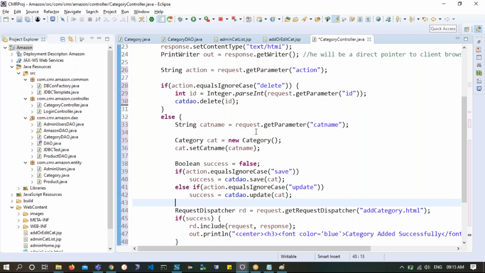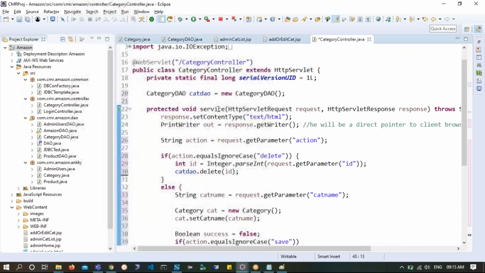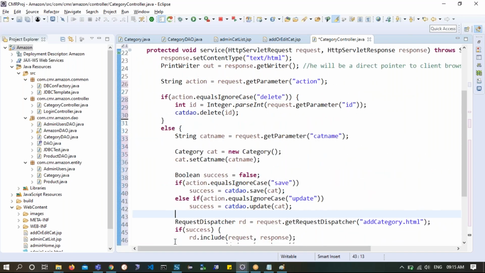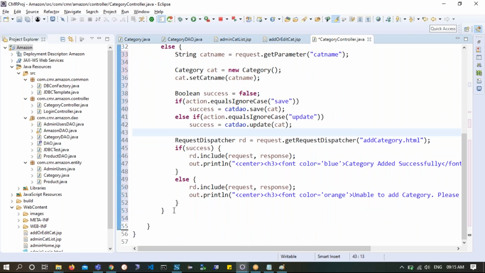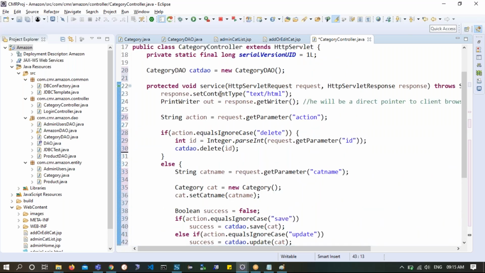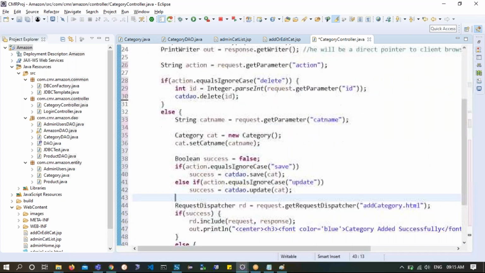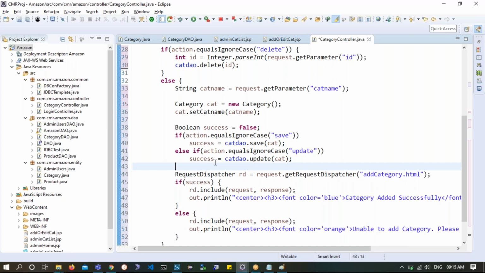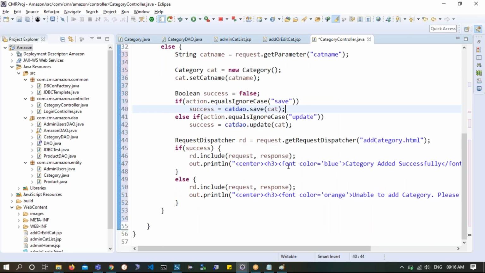In fact, many people have the habit that they will simply forward this service to different methods. We can have different methods: one for update, one for save, one for delete, and then he will be simply forwarding that request response to him. So you can edit in the service method, or you can make it as a separate list of 4 methods also. Okay, now that I have a delete option, and I have got save option, I have got update option, and then this is what I'm doing.